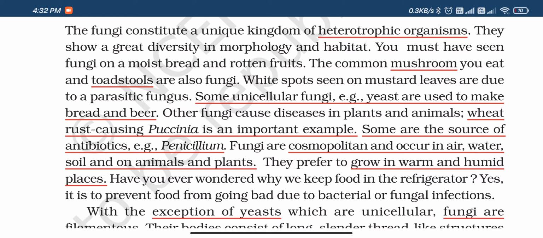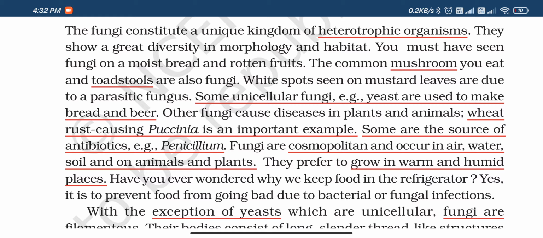It may come in NEET also. It may be a 1 mark question in the theory question paper also. What causes wheat rust? Answer is Puccinia. Or what disease does Puccinia cause in wheat? That is wheat rust or black rust. Okay, and there are many stages in Puccinia infection also, that you will learn in higher classes. Some are the source of antibiotics, example Penicillium, which produces penicillin.